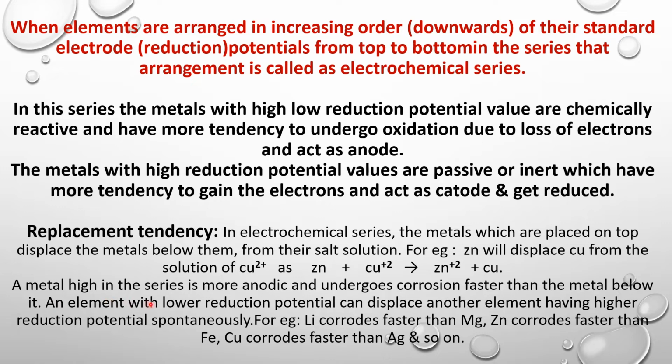A metal high in the series is more anodic and undergoes corrosion faster than the metal below it. An element with low reduction potential can displace another element having higher reduction potential spontaneously. For example, lithium corrodes faster than magnesium, zinc corrodes faster than iron, and copper corrodes faster than silver, and so on. So the metal which is at the higher position will displace the metal which is placed below it.